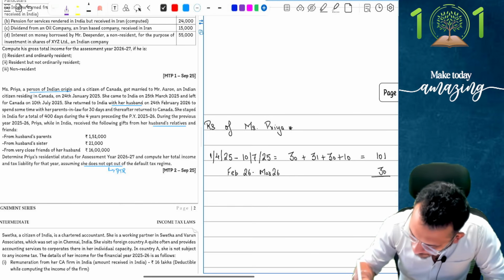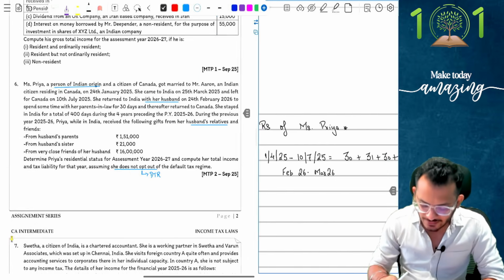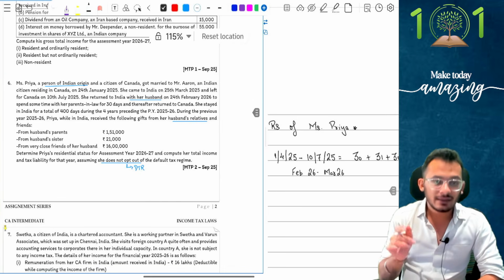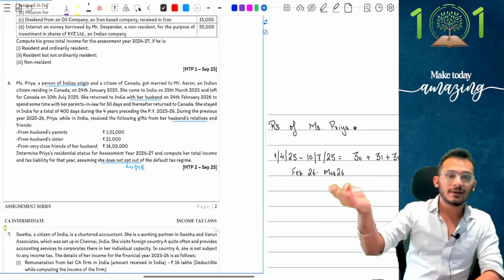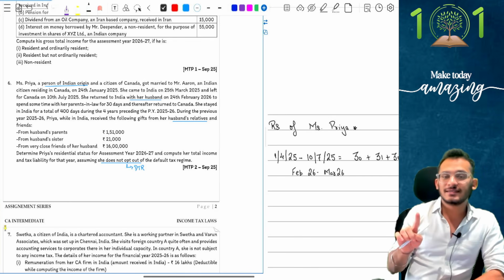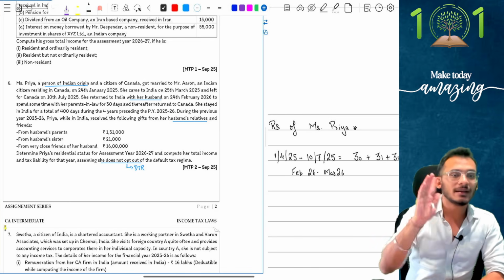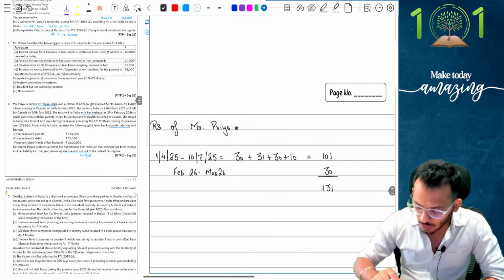By that logic, her total has now come to 131 days. Correct? Now notice carefully. I am an Indian citizen who is outside India and is a PIO, a person of Indian origin who is visiting India. My stay in India should be 120 days plus 365 days only if my Indian income conditions are satisfied. Which means with this condition, I now need to check what my Indian income is.